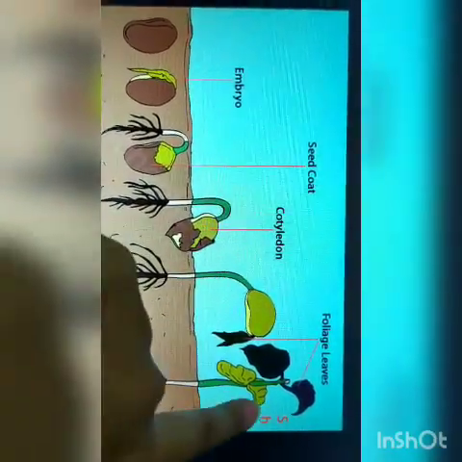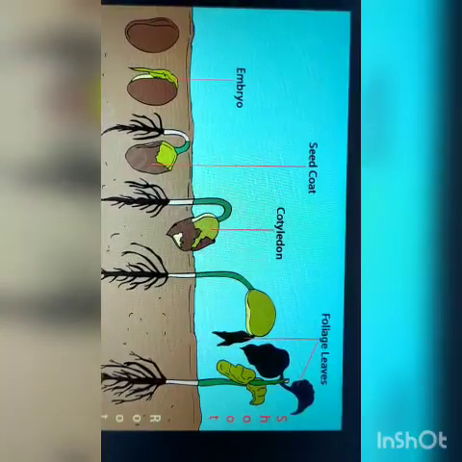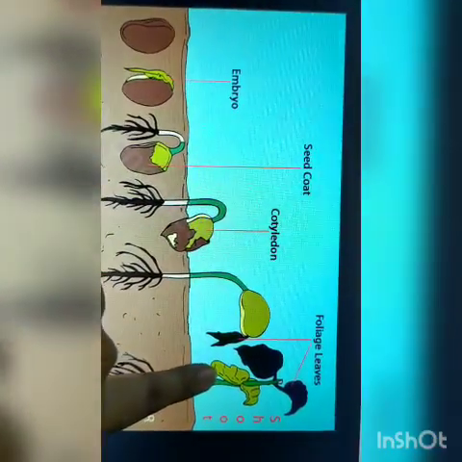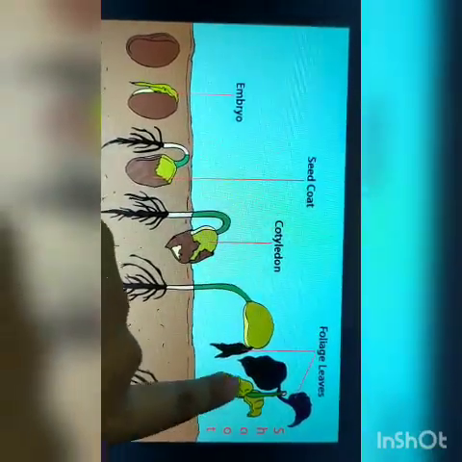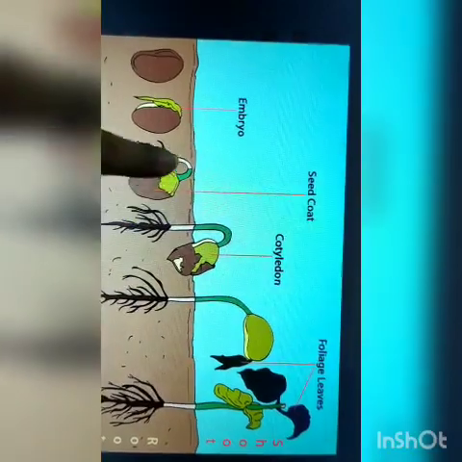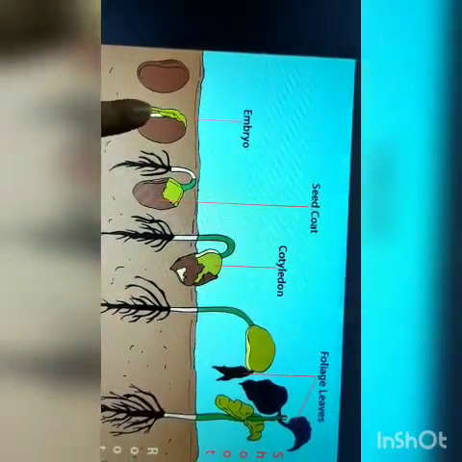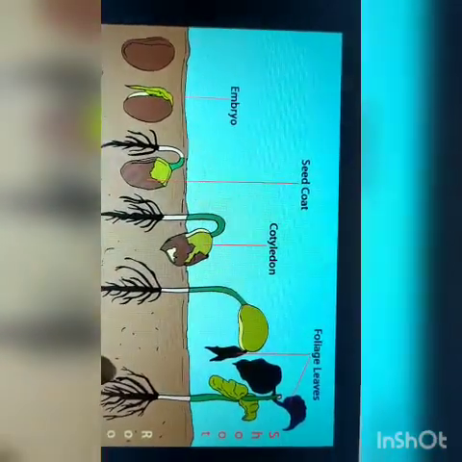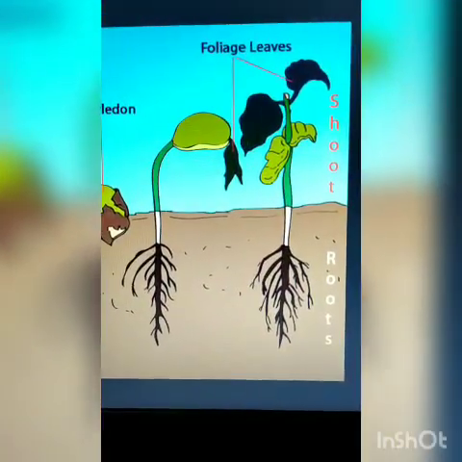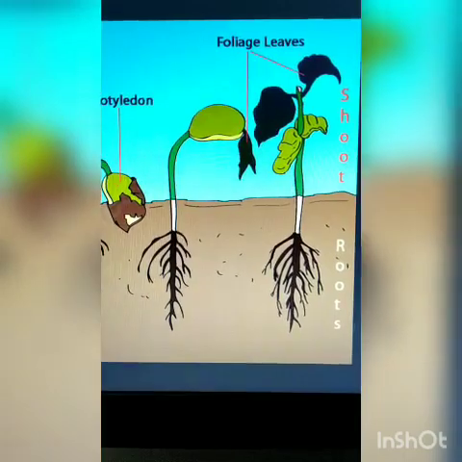You cannot see the cotyledons here because they shrink and disappear as the food stored in these cotyledons is consumed by the baby plant while growing up. So you cannot see cotyledons in a mature plant.